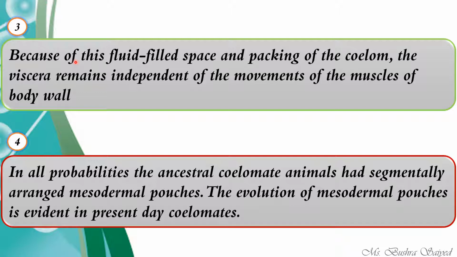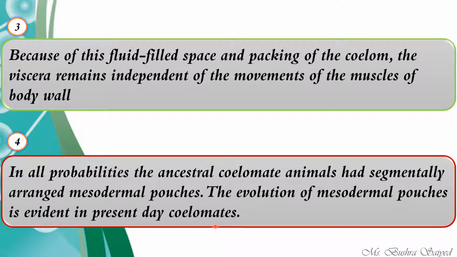They were having segmentally arranged mesodermal pouches. It means that mesoderm is present in the form of pouches, but not in the form of a layer. The evolution of mesodermal pouches is evident in present day coelomates.